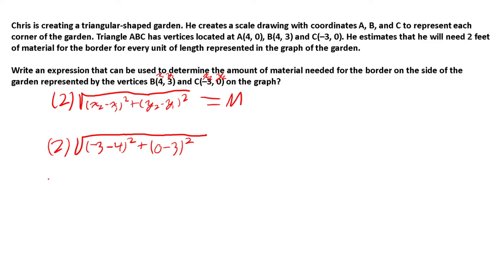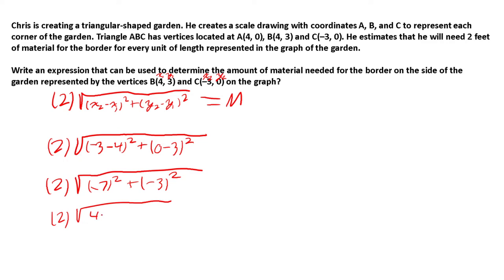We could solve it now, too. It's not asking us to do this, but we're going to do it anyway. We get 2 times the square root of negative 3 minus 4, which gives negative 7 squared, plus negative 3 squared. So negative 7 squared is just 49, plus 9, which gives me 2 square root 58.